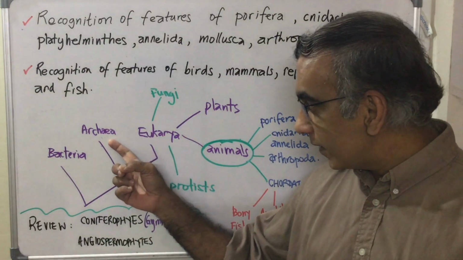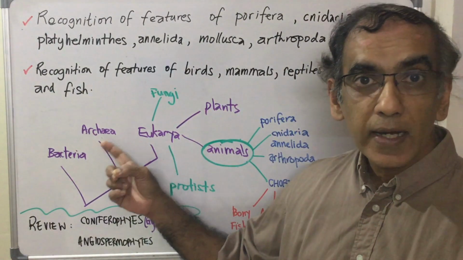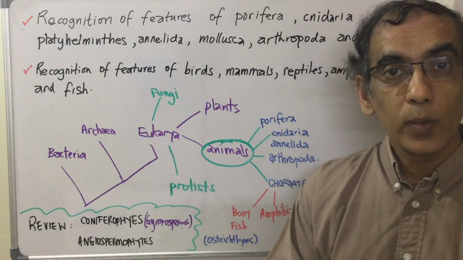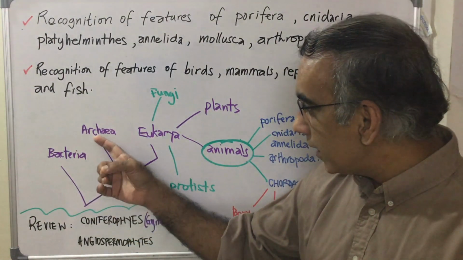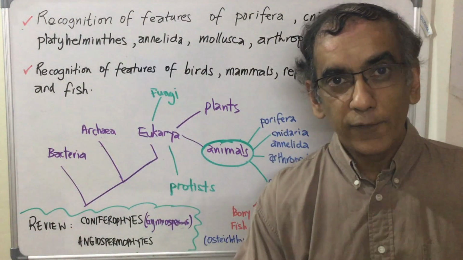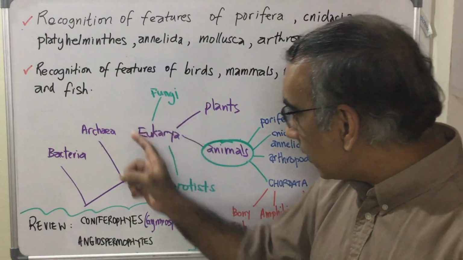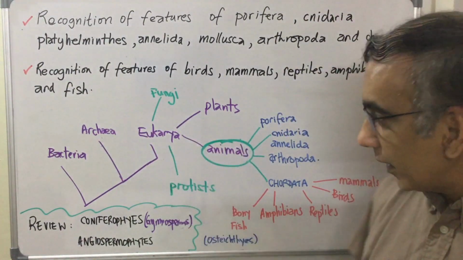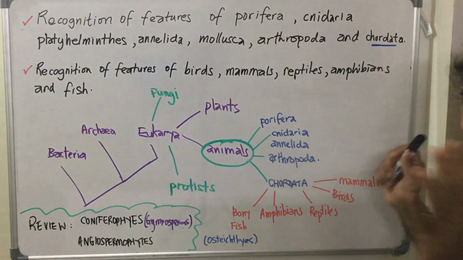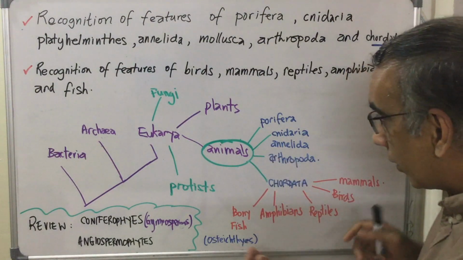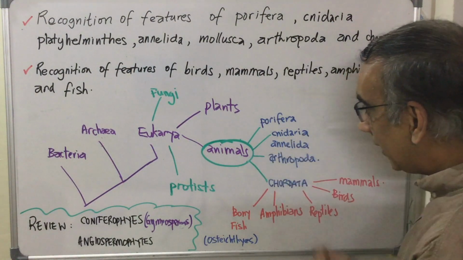Not to underrate these two groups, which we can't see with our eyes, but are of course also quite large. These are the three domains. Our focus is to look a lot at the kingdoms that come out of this domain, specifically the plant kingdom, which we looked at last time. And today we are focused on the animal kingdom.